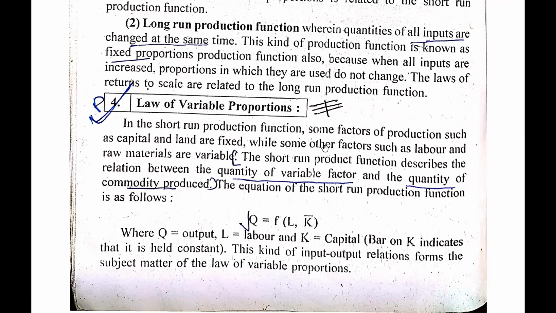So in short-run production functions, some factors of production such as capital and land are fixed, while some other factors such as labor and raw material are variable. So guys, you need to focus on this slide because here we are reading about the short-run production function. A company has a fixed amount of land and a fixed amount of capital, while some other factors such as labor and raw material are variable. The short-run production function describes the relation between the quantity of variable factor and the quantity of commodity produced. The equation of the short-run production function is as follows.